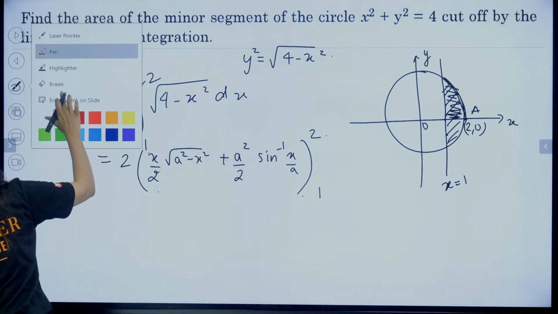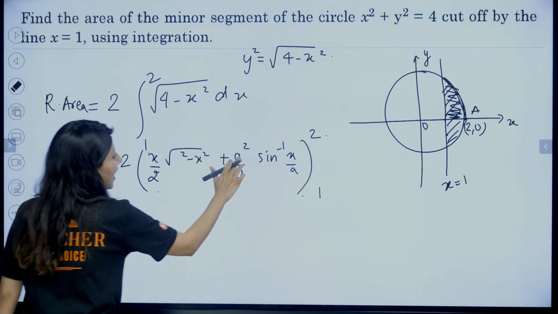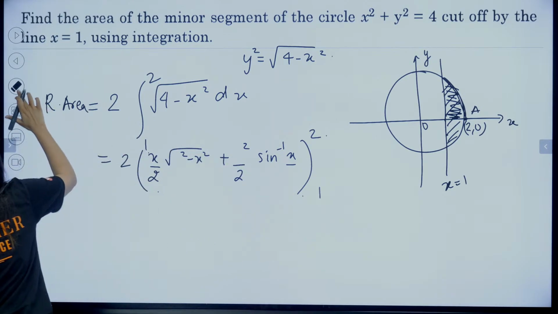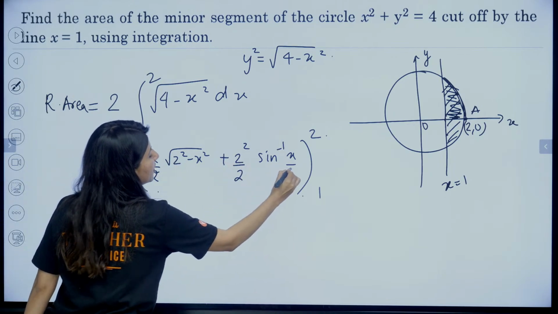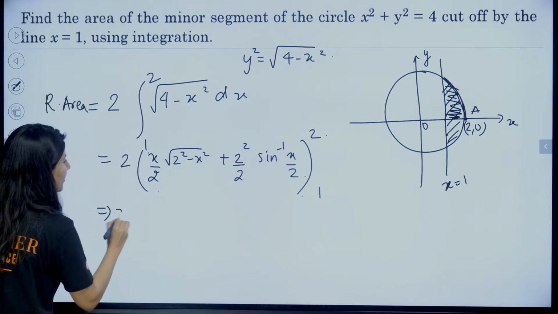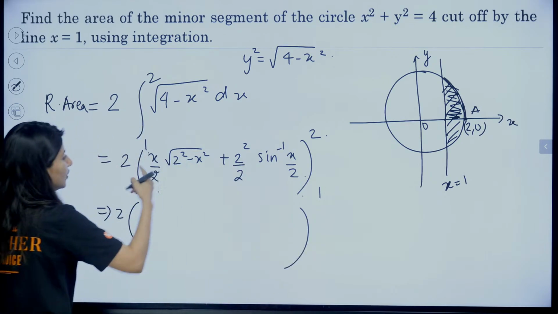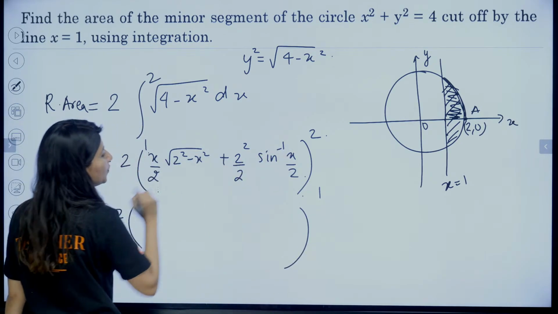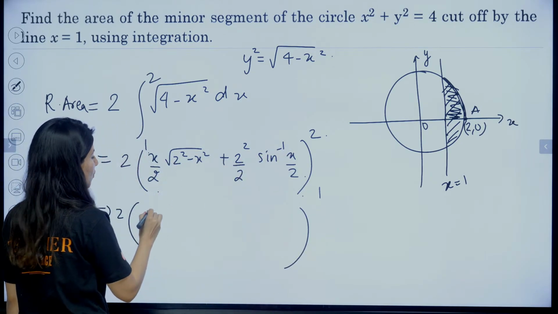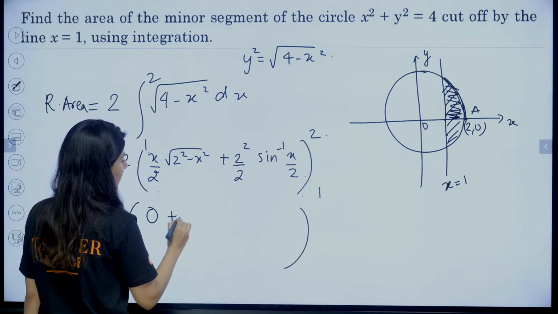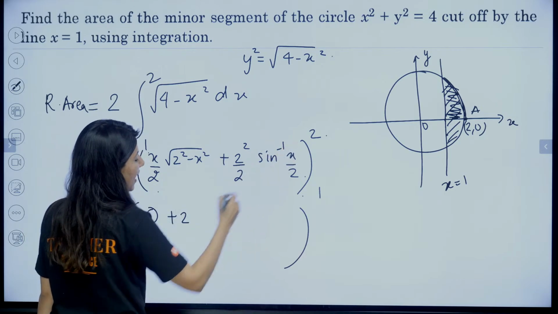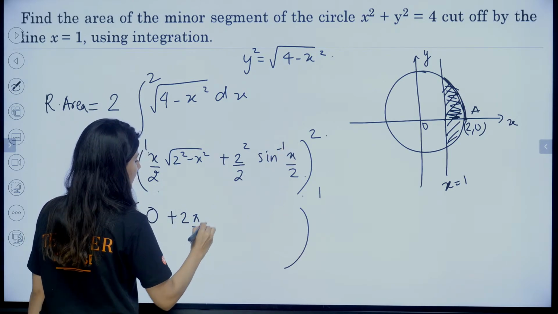Now what you can do is you can use the eraser and you can write a is equals to 2. Your a is 2. A is always 2. Solve it out, guys. 2 by 2, 1. The moment you put 2 over here, this is gone, 0. Upper limit. So this is 2 square by 2. So plus 2 and you are having pi by 2. This is your upper limit.